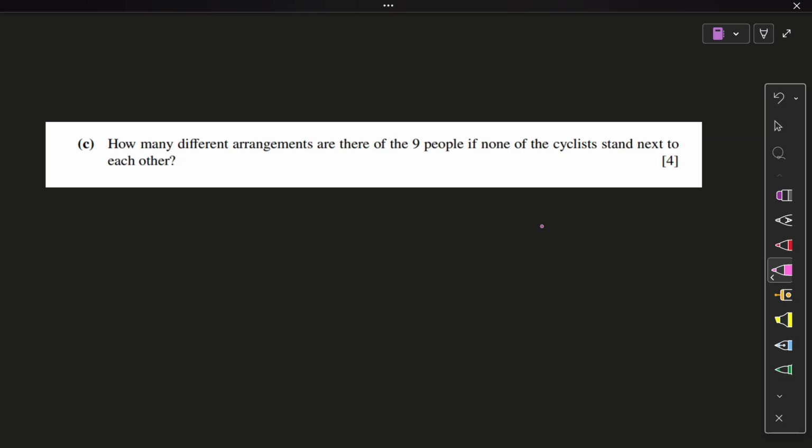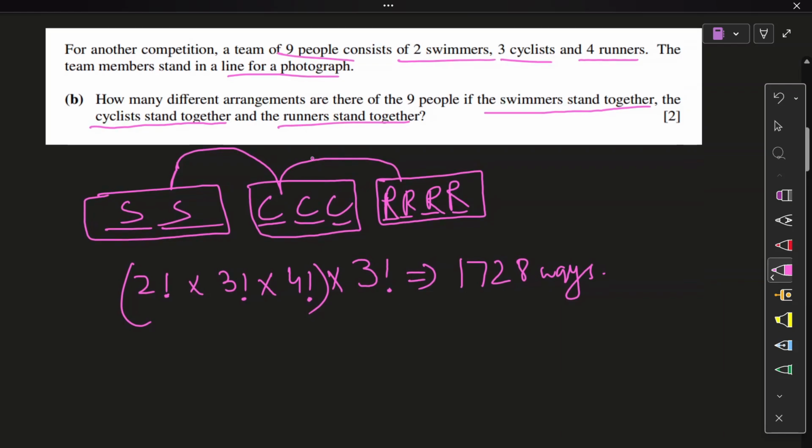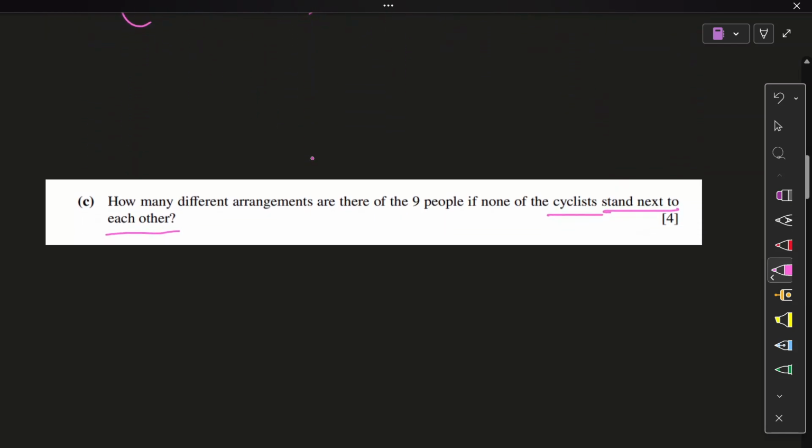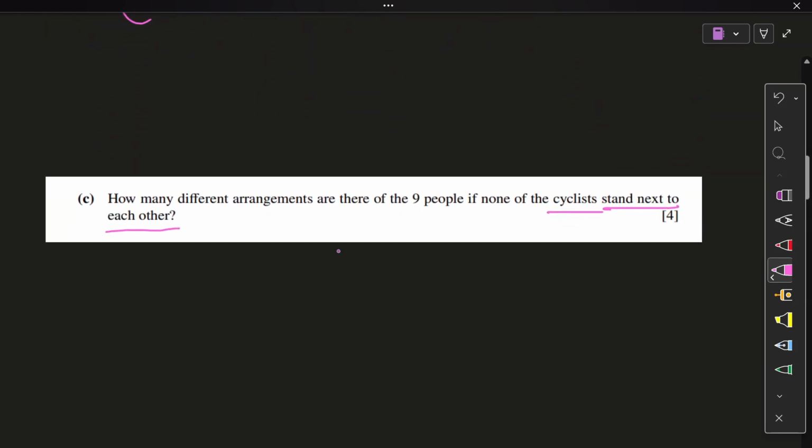Okay, we are still taking a photograph, but this time the cyclists cannot be next to each other. What does that mean, people? Keyword is there. These cyclists are not next to each other ever. Despite the number of cyclists, how many did we have? Three cyclists. So all three cyclists in any arrangement can never be next to each other. Matlab, they always have to be separated. They always have to have a swimmer or a runner between them.